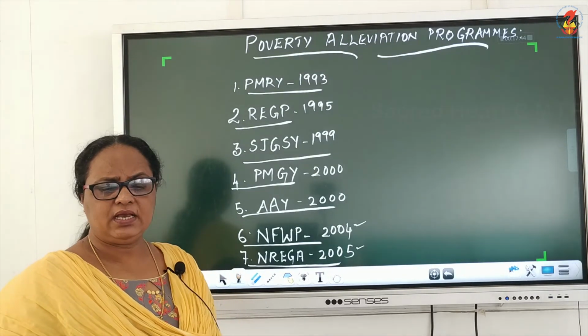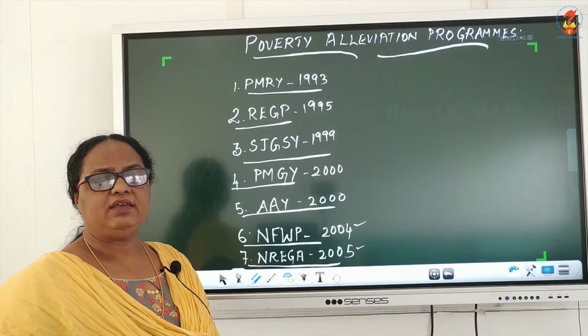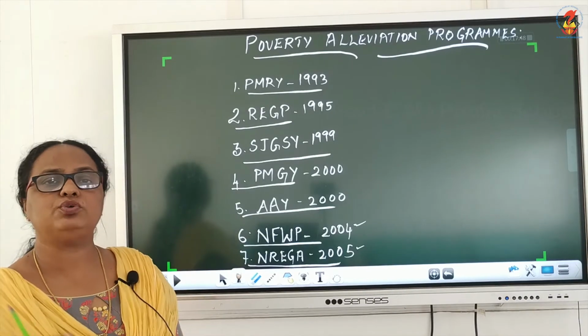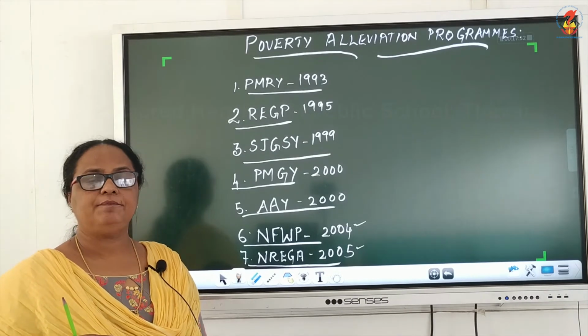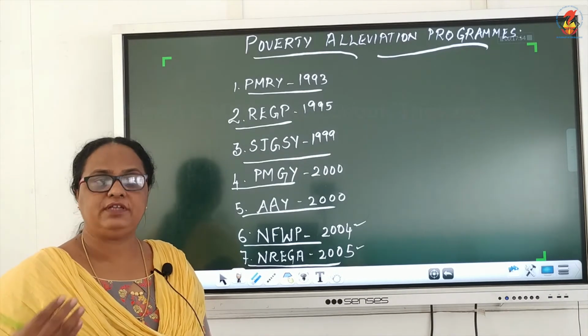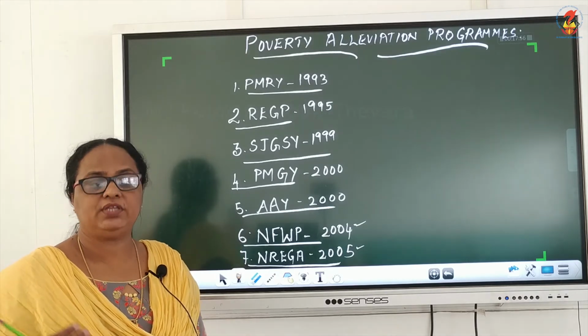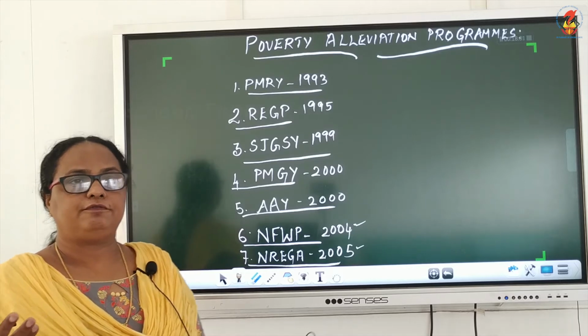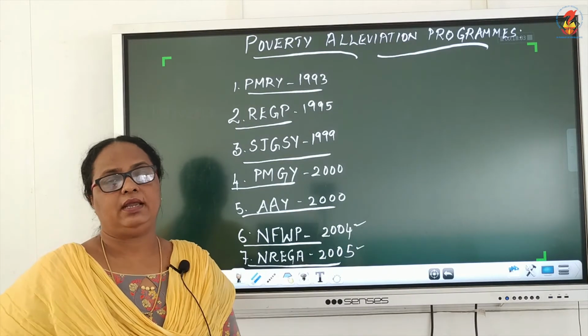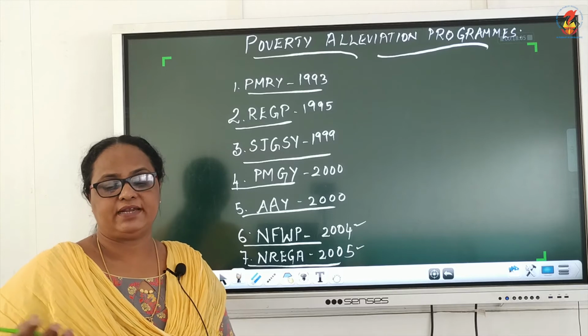So these are certain poverty alleviation programs introduced by the government so that the people have a better standard of living in some way or the other, and it was possible for them to lift above the poverty line, to have a better standard of living.